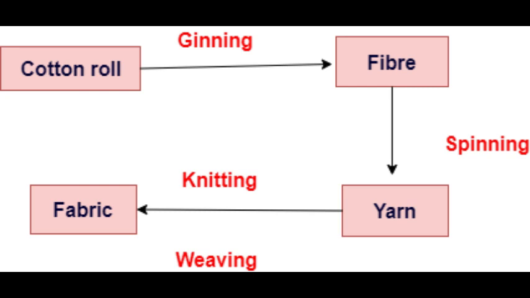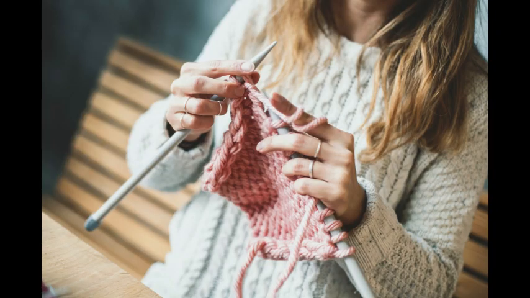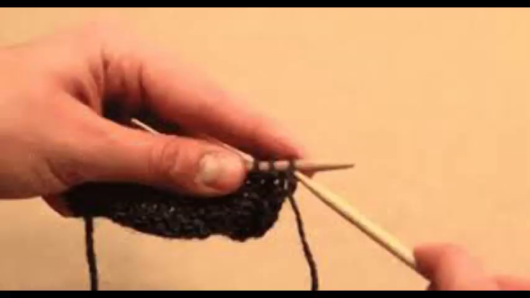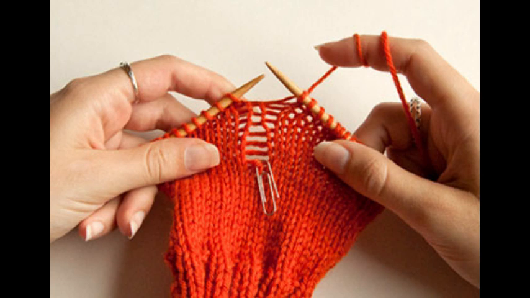And the next step of making the fabric is, you must have seen a lady knitting a sweater or a muffler with the help of two knitting needles. So can you see the needle? Yes. In knitting, a single yarn is used to make a piece of fabric. Knitting can be done by hands using the knitting needles.